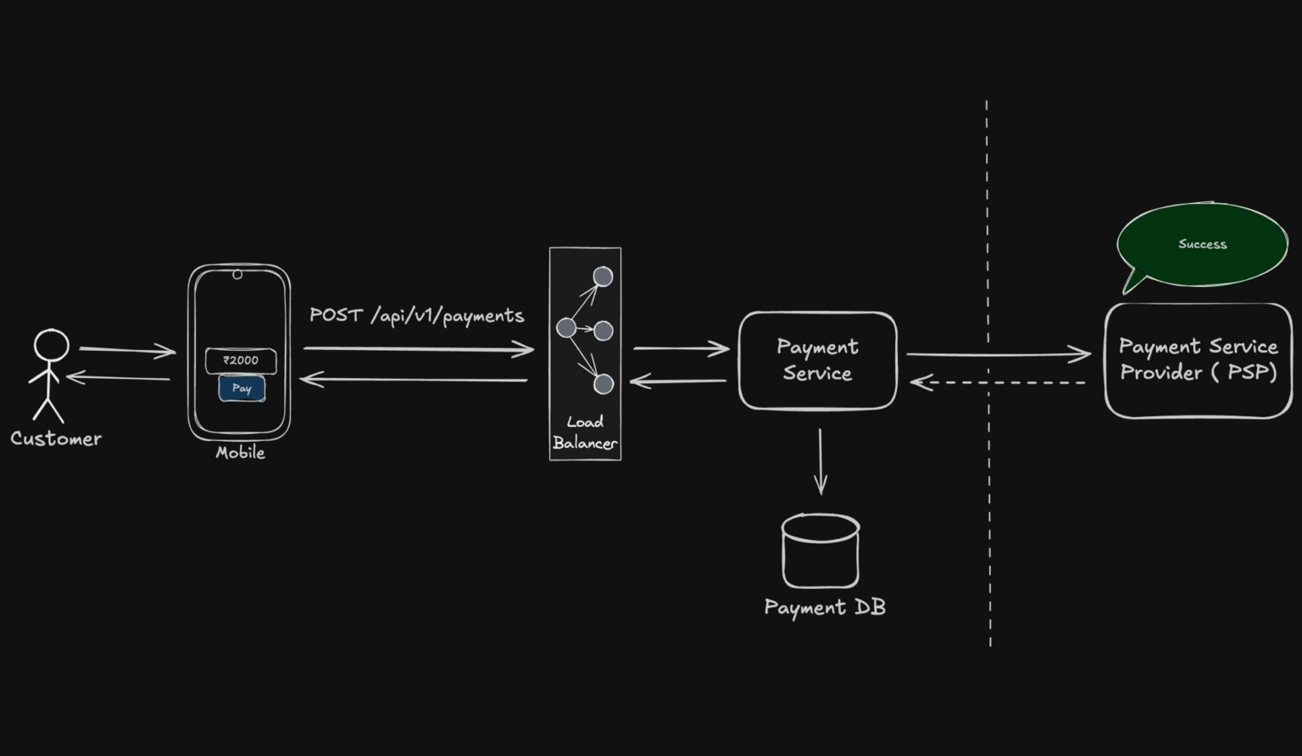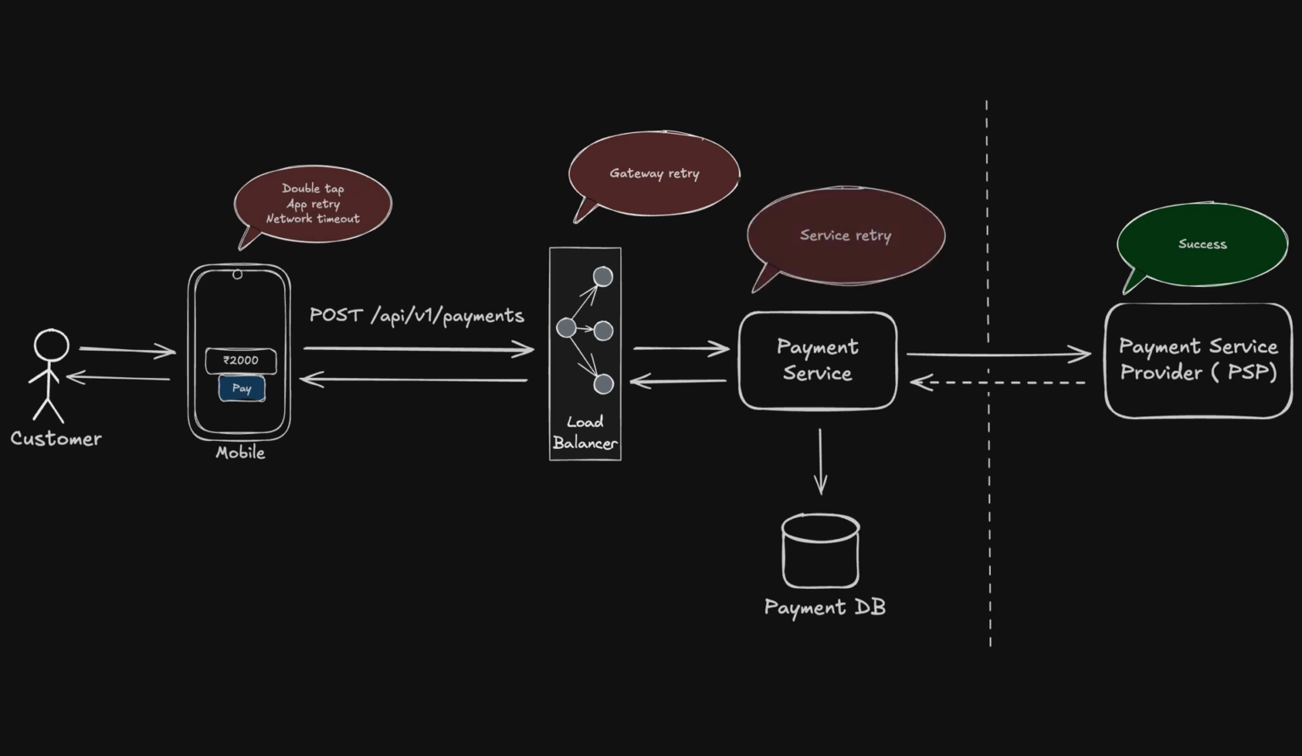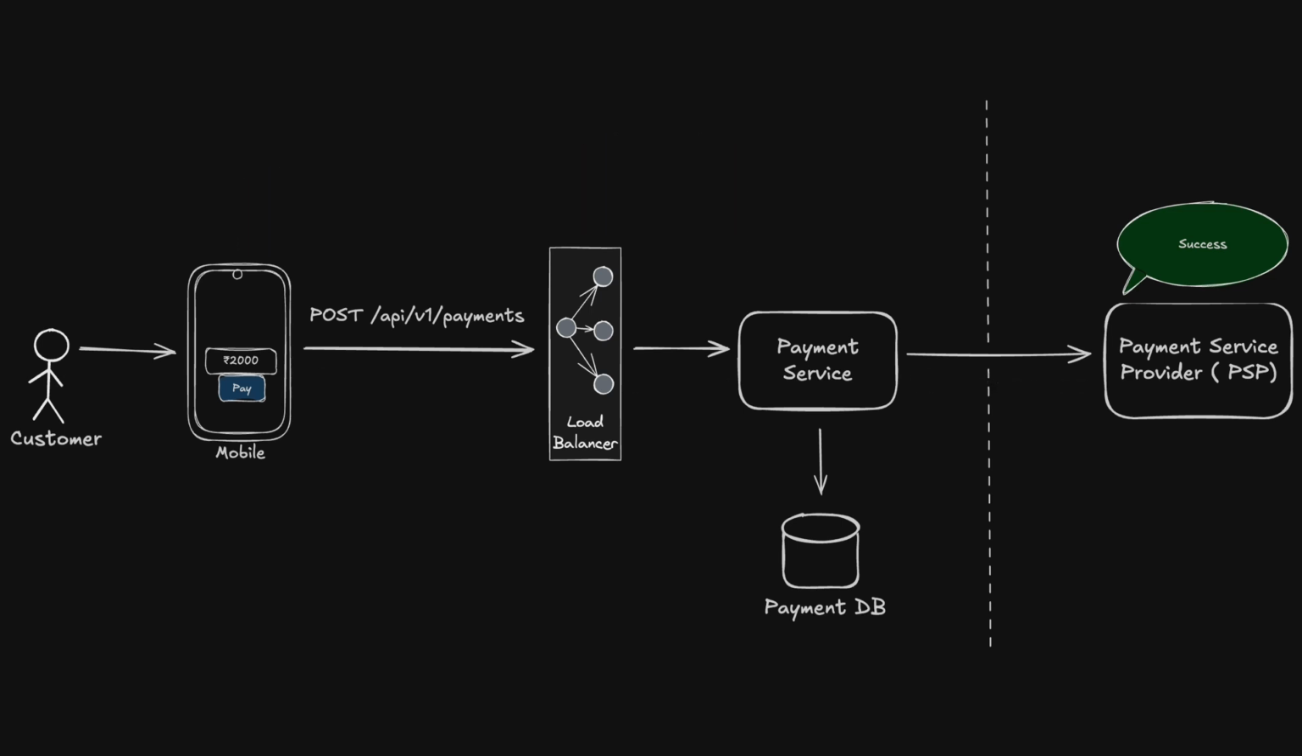If every request and every response arrive exactly as expected, the flow looks simple. But distributed systems rarely behave that perfectly. There are several ways duplicate requests can happen. The customer may double tap the pay button. The mobile application may automatically retry. An API gateway or backend service may retry after a timeout, or the payment provider may successfully process the payment, but the response may get lost somewhere on the network.